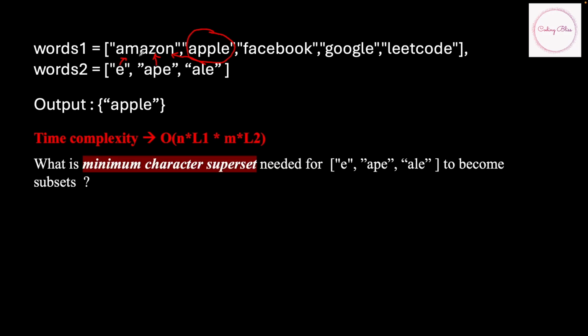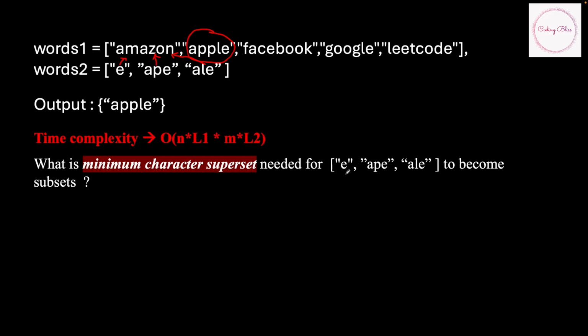Now let's go in a different direction, or a different intuition, for this problem. Let's first try to identify what is the minimum character superset that we need for "e", "ape" and "ale" to become subsets.